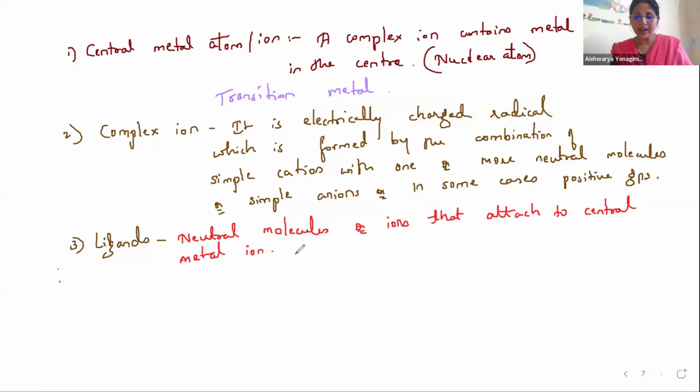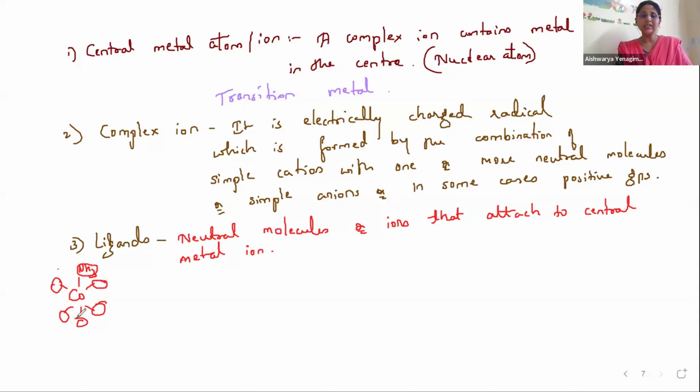For example, I already said Co is attached to 6 NH3 molecules. These 6 NH3 molecules are called ligands. Yes or no?